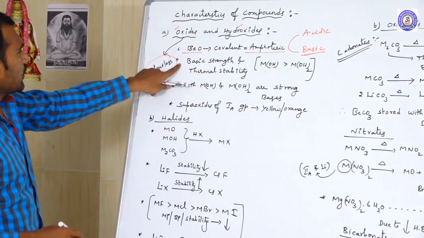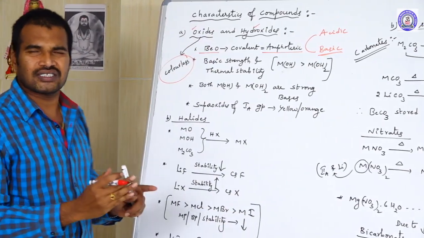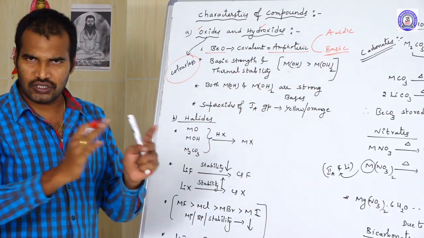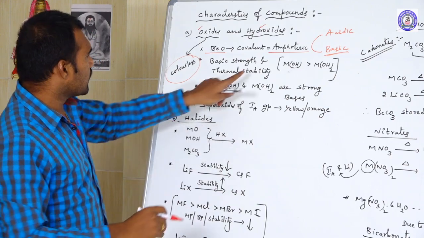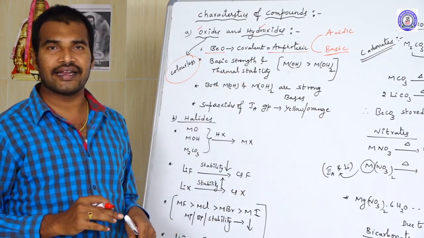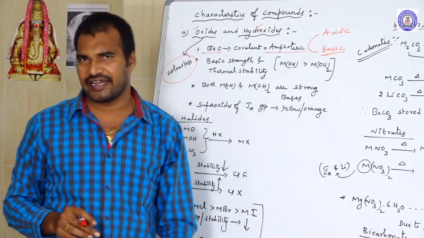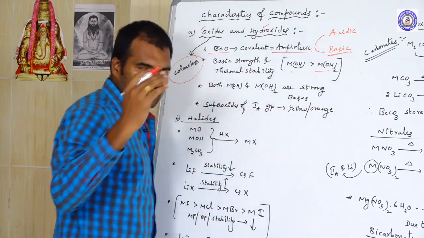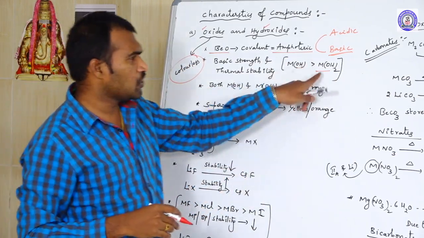Okay, next, let us come to the next one. When we check the oxides and hydroxides of 1A group elements and 2A group elements, usually the basic strength and thermal stability of 1A group oxides and hydroxides are greater than 2A group elements. So how can we confirm? Suppose you take a 2A group hydroxide, that means magnesium hydroxide.